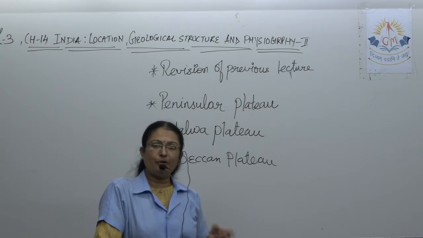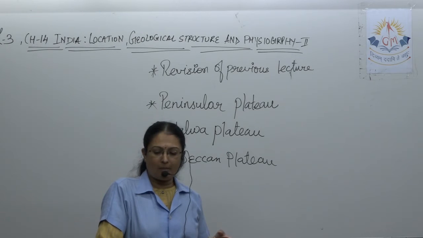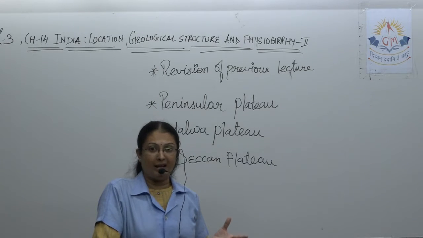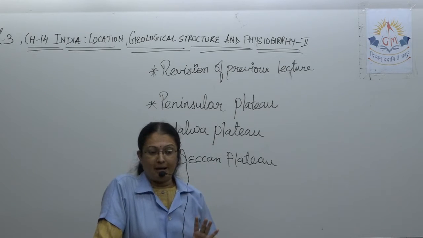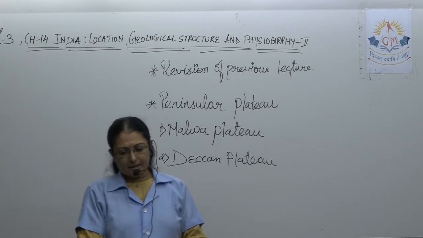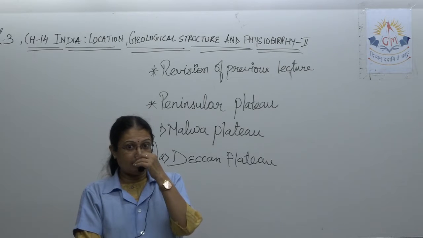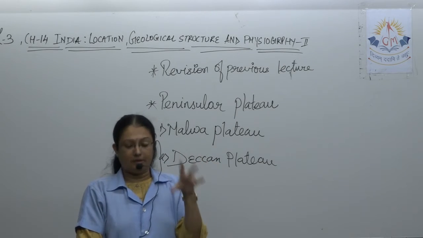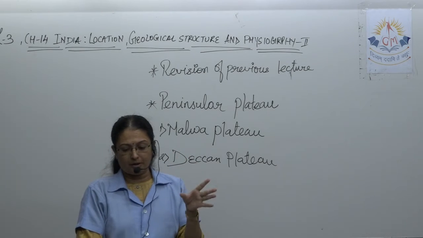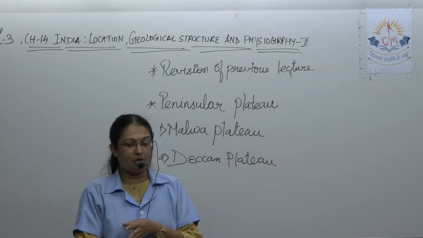And if you remember, in the previous lecture we talked about the northern mountainous range, and the number of points that I told you to keep in mind. That is an important natural region of India, the northern mountains. It is further divided into 2 parts, the northern Himalaya region and the eastern Himalaya region.